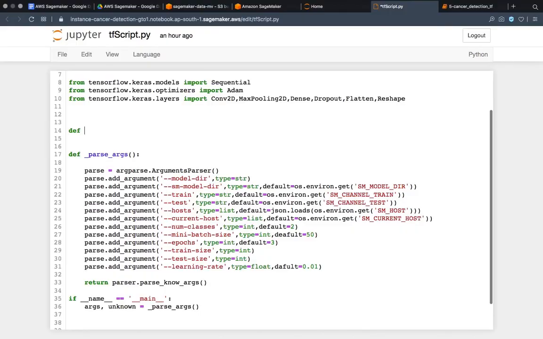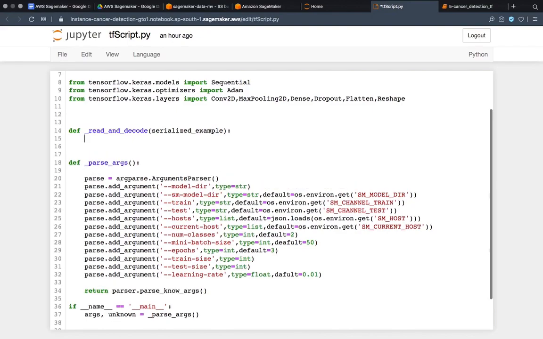Make one function to maybe read and decode those TF record files. I will make one function named read and decode, and it is taking all the serialized examples. So I will give it a serialized example.